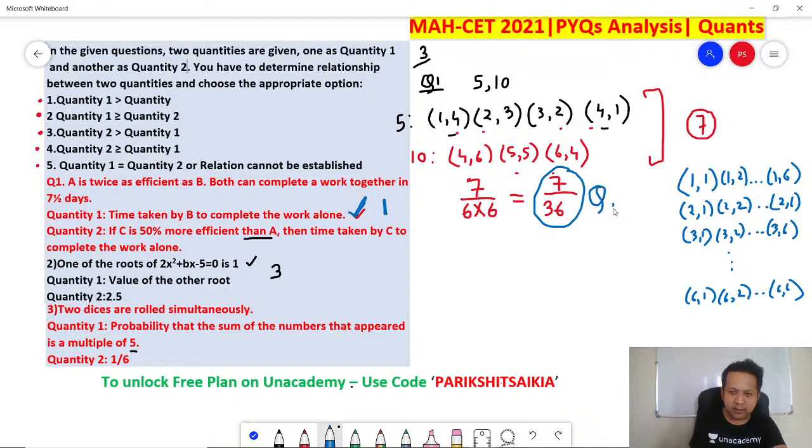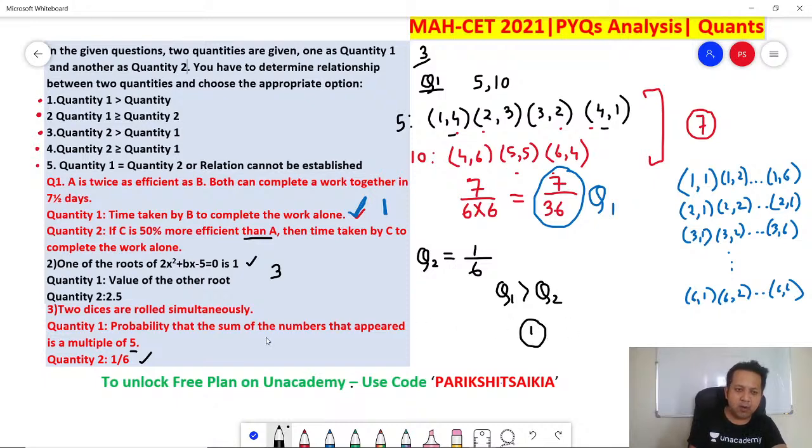This is Q1. What is Q2? Q2 they are saying is 1 by 6. So which is greater? Obviously, quantity 1: 7 by 36, if you calculate, is greater than 1 by 6. It means answer option 1. Did you get it? 7 by 36 is greater than 1 by 6. Hence answer option 1, which says quantity 1 is greater than quantity 2.